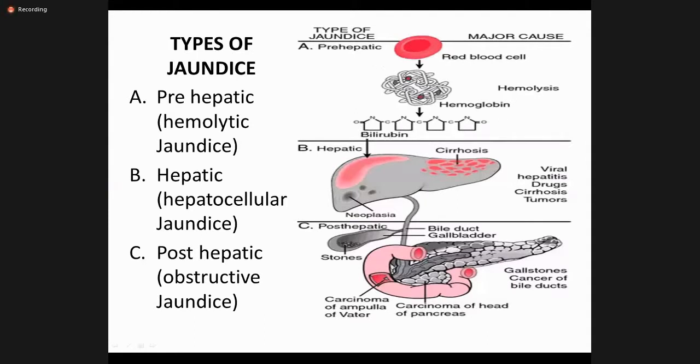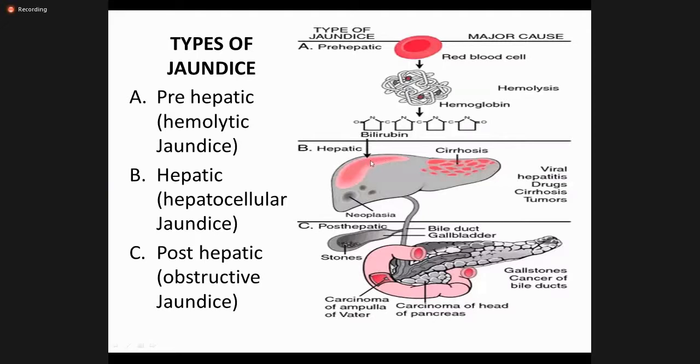So any condition which leads to increased destruction of the red blood cells leads to hemolytic jaundice, because the load of conjugation in the liver is increased, and the liver cannot meet the demand of the load of the hemoglobin or biliverdin which is coming. So that's why it leads to jaundice. Then the bilirubin, which is unconjugated, enters into the liver, and the liver actually conjugates the bilirubin.